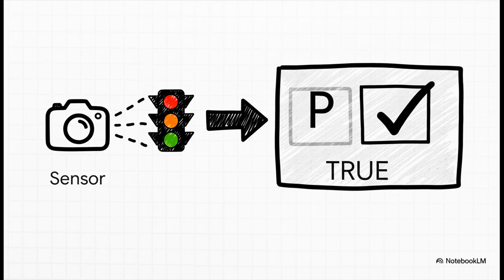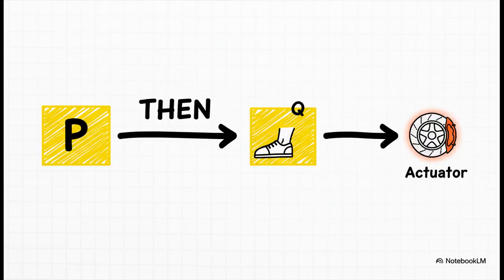The proposition, red light ahead, is now set to true. And that simple fact, that true statement, acts like flipping a switch. It triggers a rule. If red light ahead is true, then execute the action, apply brakes. And that command goes straight to the car's actuators, the physical braking system. And there you have it. A perception from a sensor led to a logical conclusion, which triggered a physical action. That's the entire loop right there.